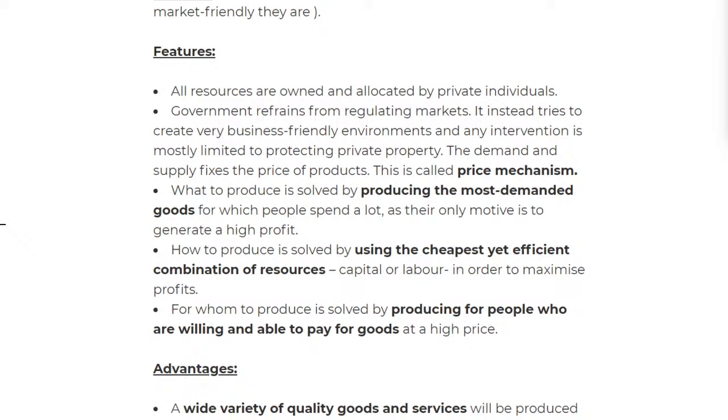These producers will only produce goods that will be beneficial to them, and that can actually be a big risk, because then they will start to produce demerit goods. We'll look at what demerit goods are. Right now, let me just tell you, demerit goods are simply goods that have a harmful effect on society, like for example cigarettes.